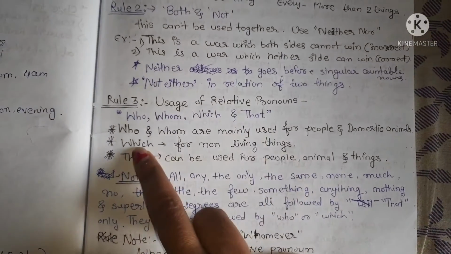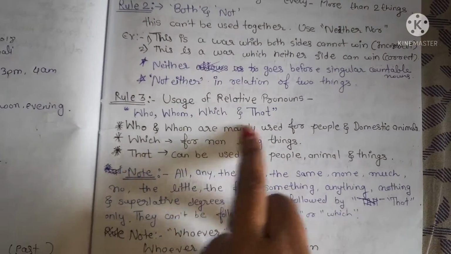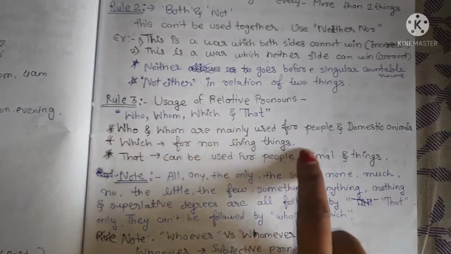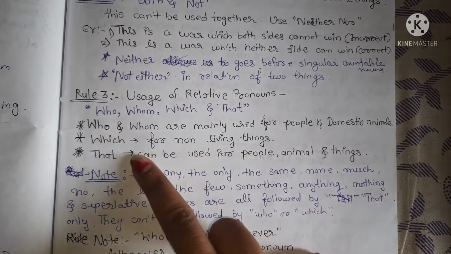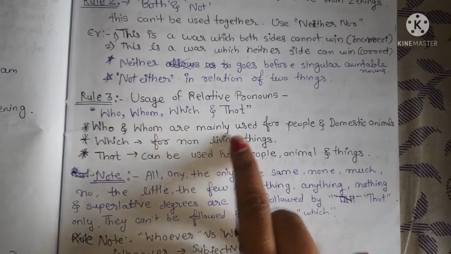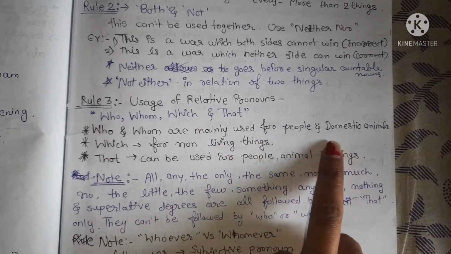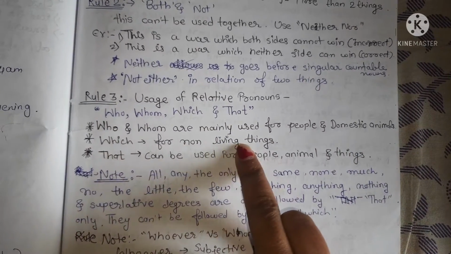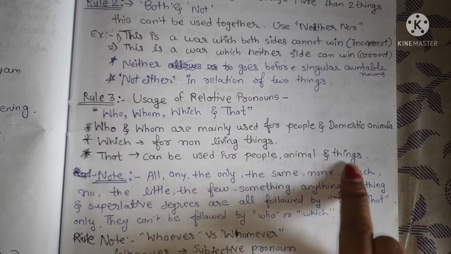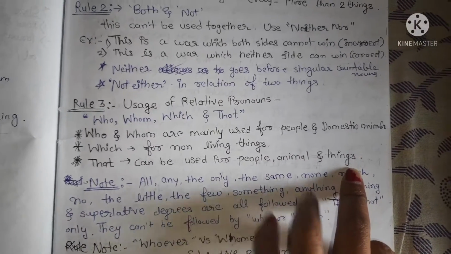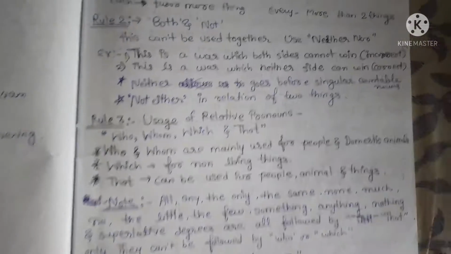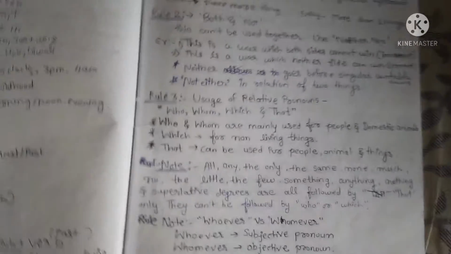Usage of relative pronouns. Relative pronouns are who, whom, which, that. Who and whom are mainly used for people and domestic animals. Which is for non-living things. That can be used for people, animals and things.